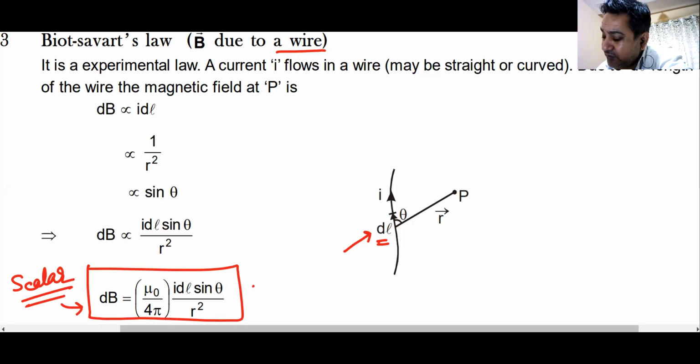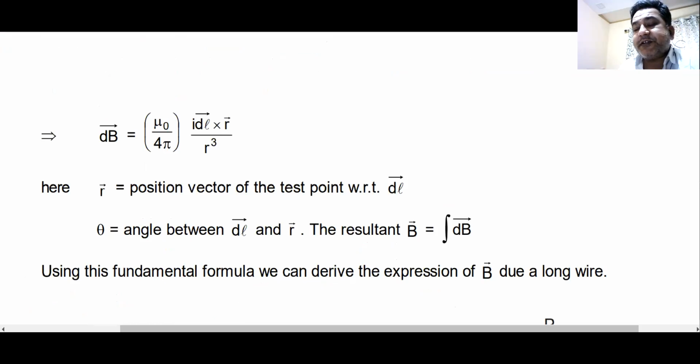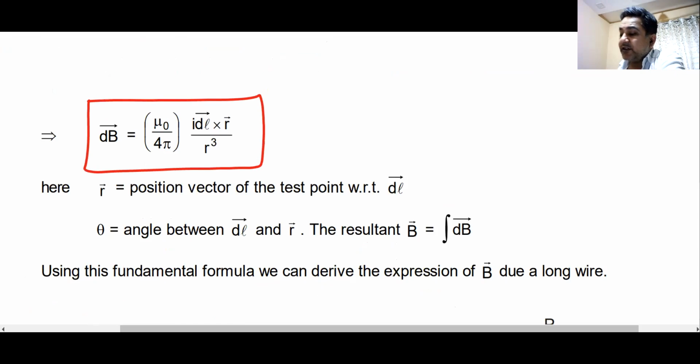This is the scalar equation. You put dl cross r, find the value of dl cross r using right hand thumb rule, and that will give you the direction of magnetic field created by this small element. I hope you remember this formula. Then you can also have the vector formula. For this current carrying wire, everything has to be converted into vectors. R becomes the position vector of test point with respect to dl.